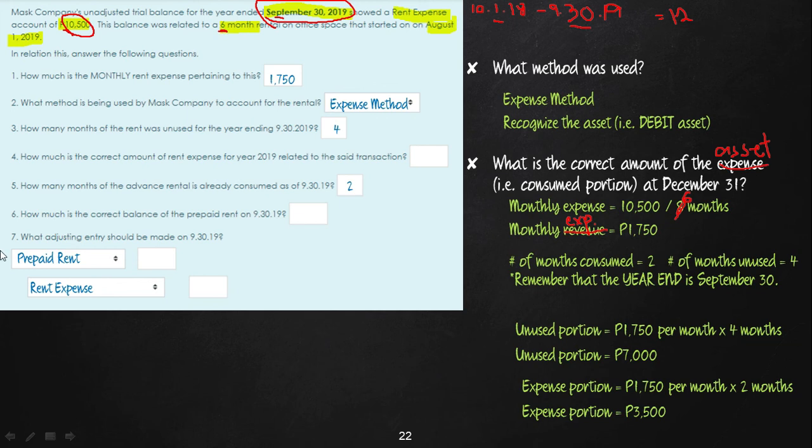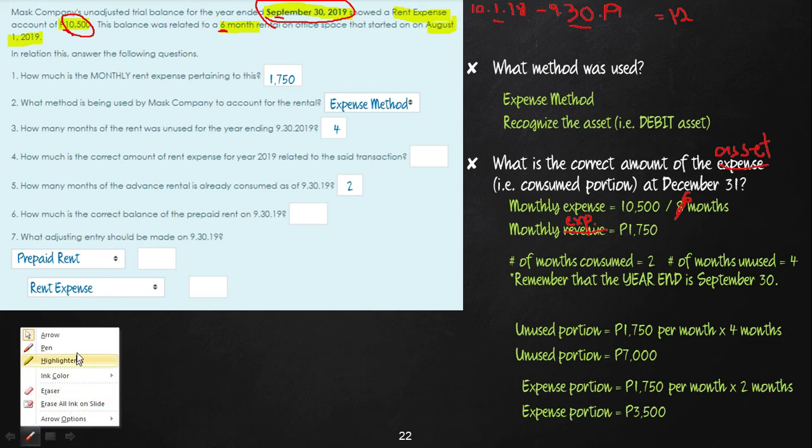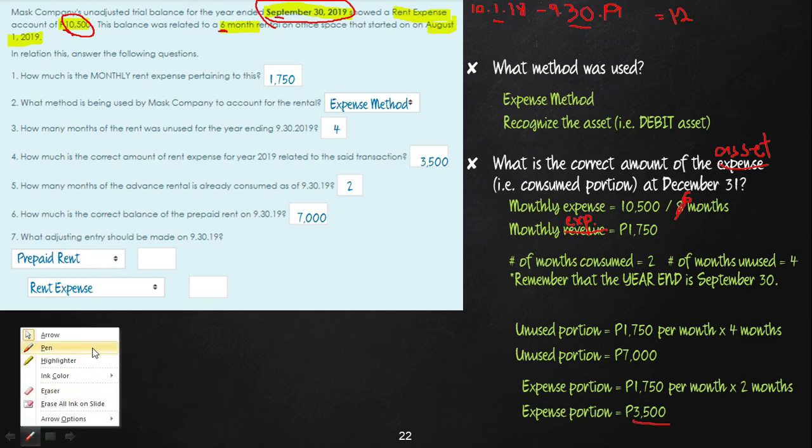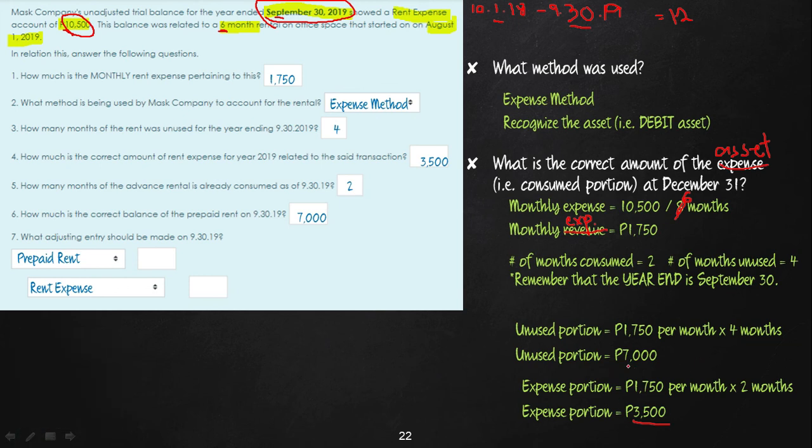Okay, so how much is the correct amount of rent expense for 2019? Where is rent expense, class? Rent expense is the 3,500. Of course, question number 6, how much is the correct balance of the prepaid rent? The prepaid rent should be the 7,000. So to complete our entry, which amount do we pick up? Should it be the 7,000 or the 3,500?